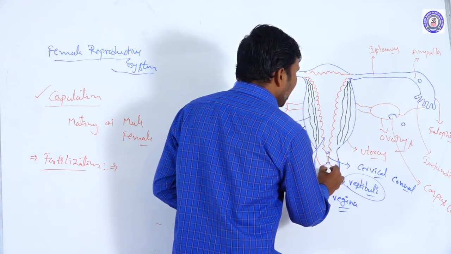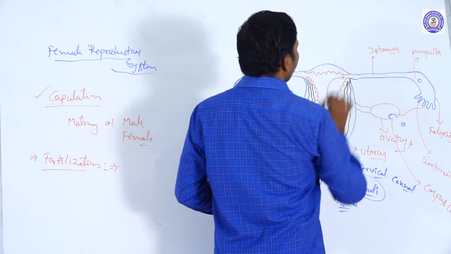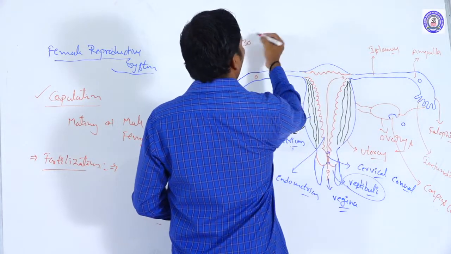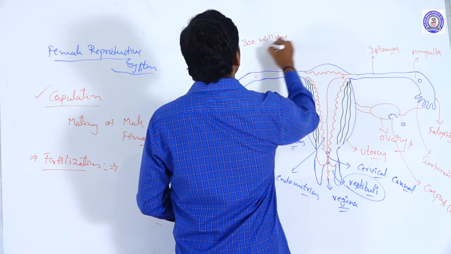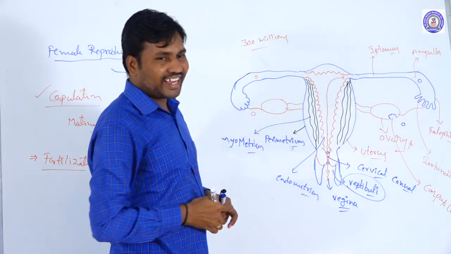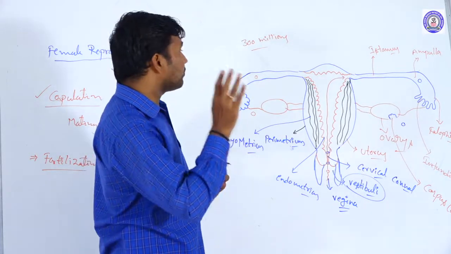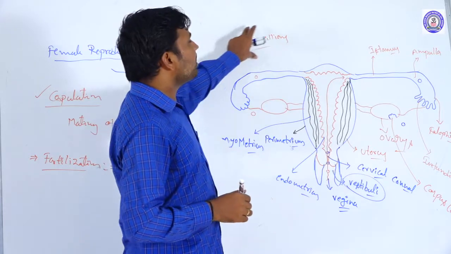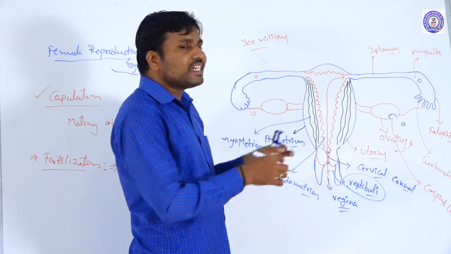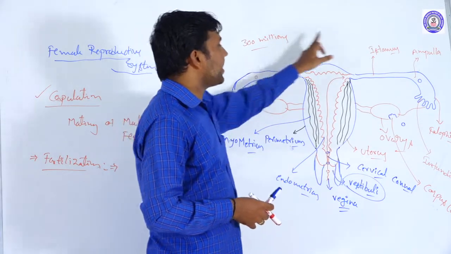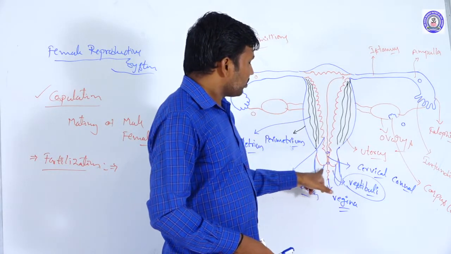In one insemination, approximately 300 million sperms are released in each coitus. But not all of these sperms reach the fallopian tube. Only a few thousand reach the fallopian tube.